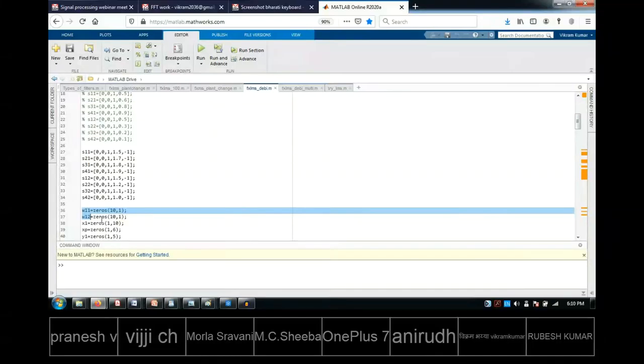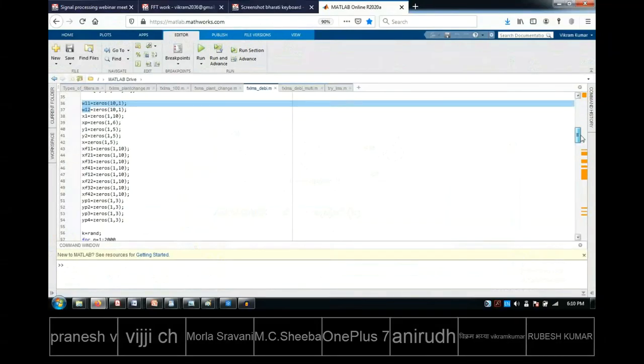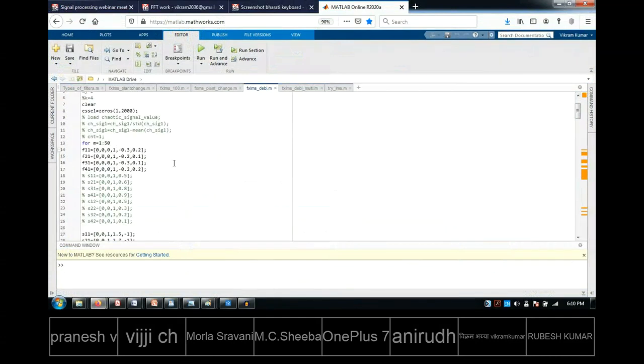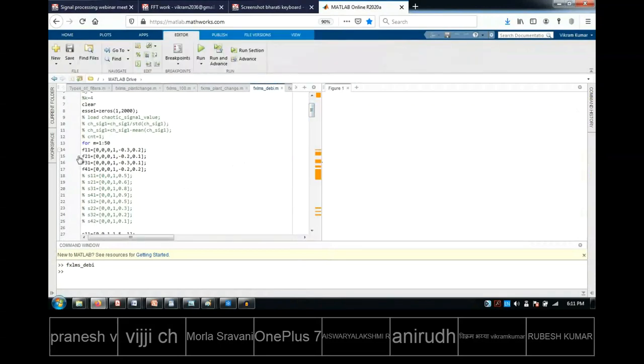Now I will show you the simple way how I am converting it. First let me keep running the program. By the time the program gets run, I will convert the program into single channel. I can do that. So let me run the program now. Okay, so now the program is getting run. It will take some amount of time. By the time I will do some manipulation on this. Don't worry, just a minute.